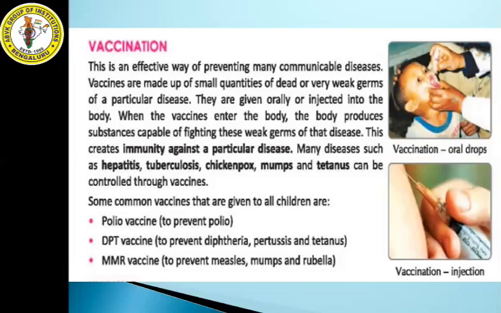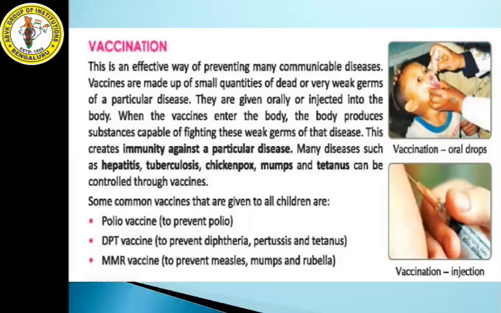When the vaccines enter the body, it produces substances capable of fighting these weak germs of the disease. Whatever weak germs are injected through the vaccines, they enter the body and the body fights against those germs. This is how they create immunity against a particular disease. Many diseases such as hepatitis, tuberculosis, chickenpox, mumps and tetanus can be controlled through vaccines.